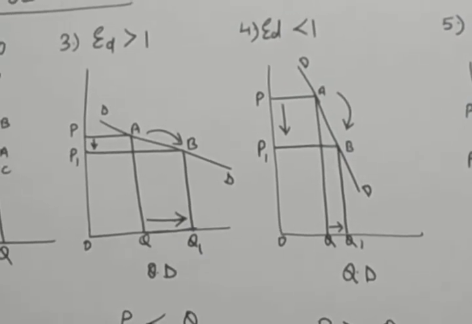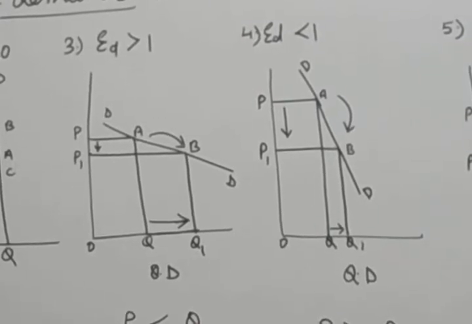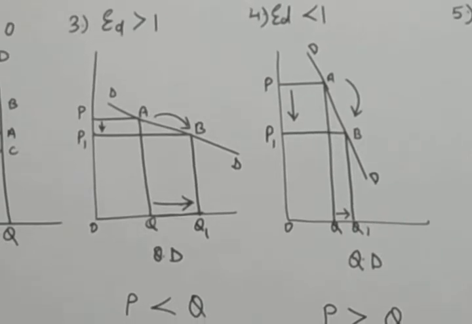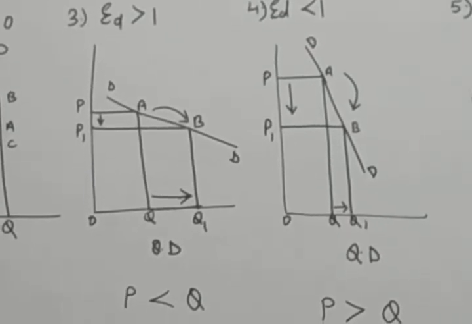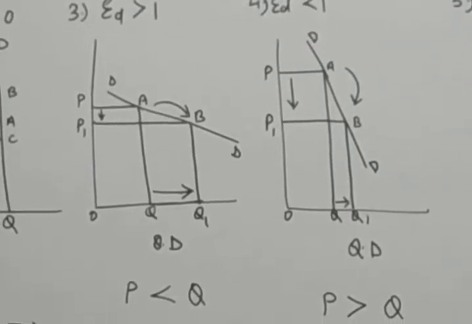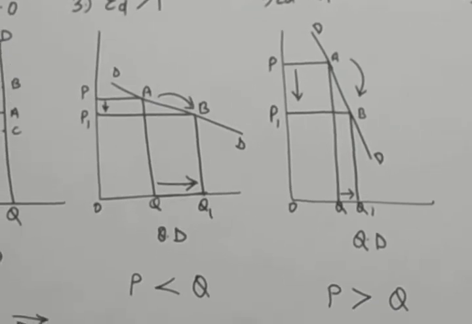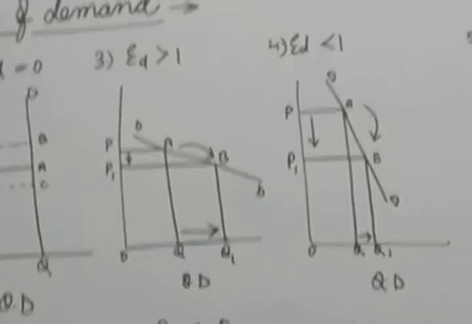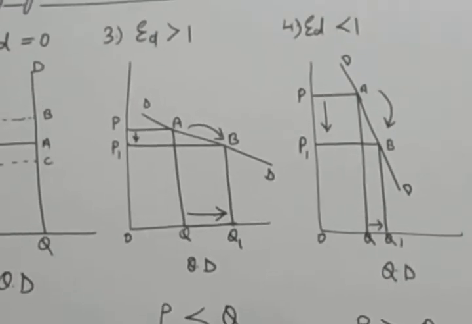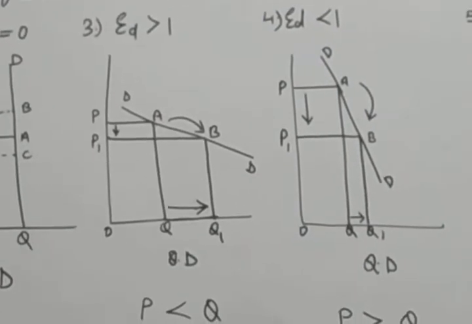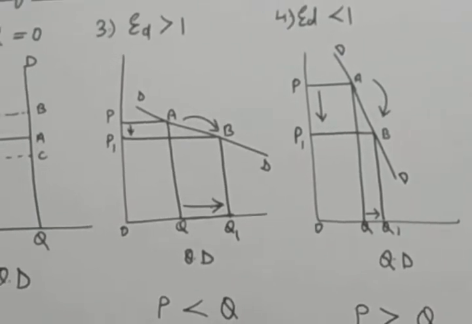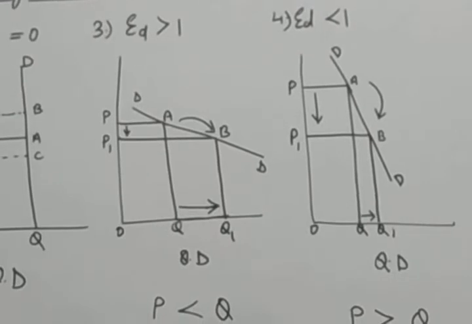And when you see the diagram, the shape of the demand curve is steeper, and the previous one was flatter. So when the percentage or proportionate change in the quantity demanded for a commodity is less than the percentage or proportionate change in its price, it is termed as inelastic demand. That means as compared to the price, demand is less affected. That type of elasticity is known as inelastic demand.